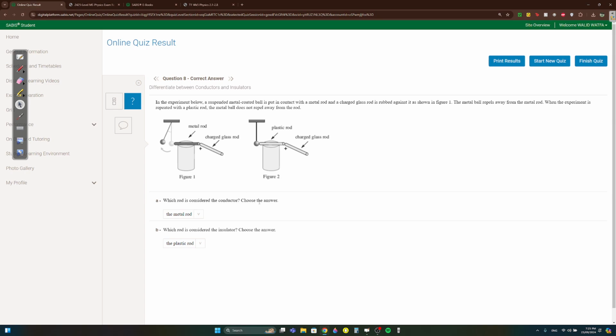Question 8. Okay, which rod here is considered the conductor? Akid, the metal rod. Obviously metal, but since it's repelling it, it allowed the charge to flow. And which one is the insulator? Akid, the plastic, because it's not repelling the ball.